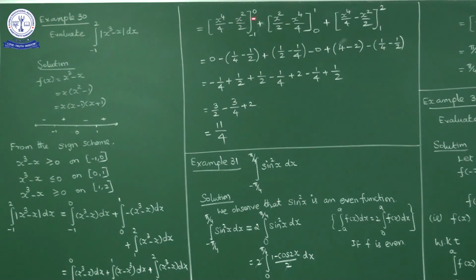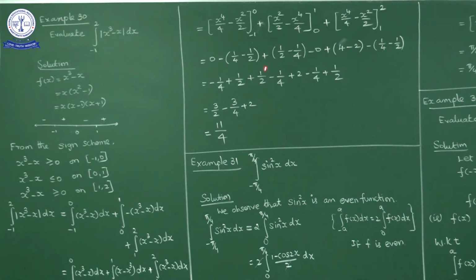Now by applying the upper limit 0, 0 minus the lower limit: minus 1 power 4 is 1 by 4, minus minus 1 whole square, 1 by 2. So 1 by 4 minus 1 by 2 with a minus sign. If you multiply the minus inside, what do you get? Minus 1 by 4 plus 1 by 2. So this is the integration of this part. Now here apply 1, so 1 by 2 minus 1 by 4, apply 0, it is 0 only.